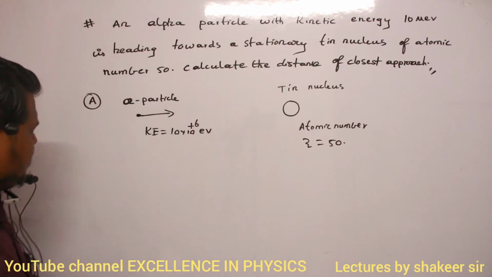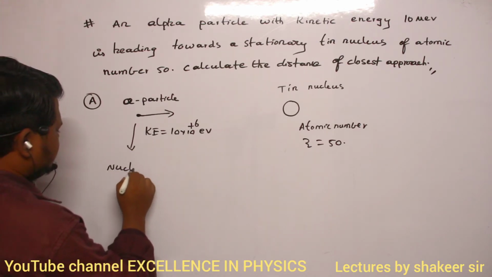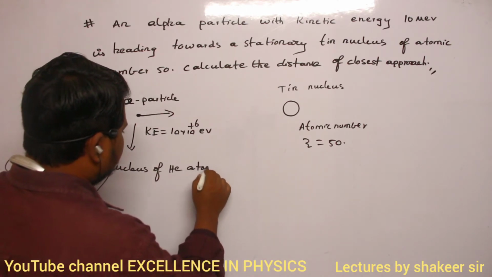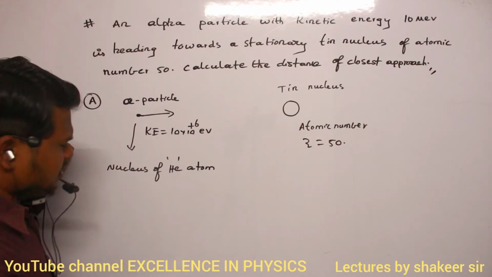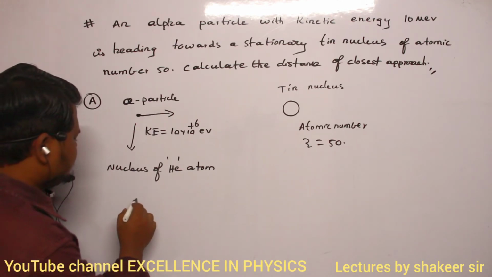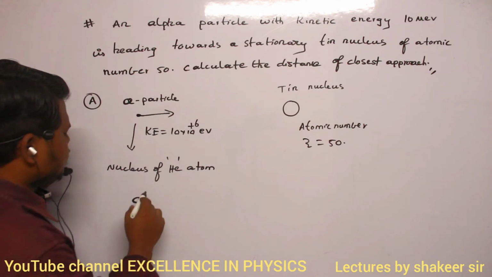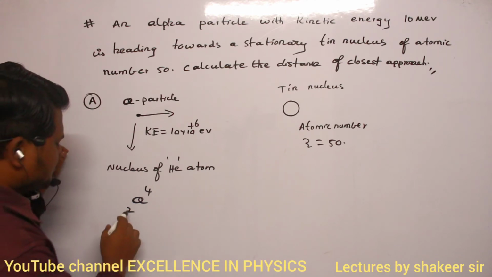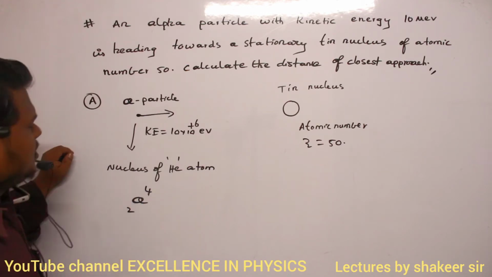And what about the alpha particle? What is an alpha particle? It is the nucleus of a helium atom. That is called an alpha particle. What is the mass number of this one? Mass number is 4, atomic number is 2. So it has 2 protons inside this nucleus, and its mass number is 4. Are you able to understand?